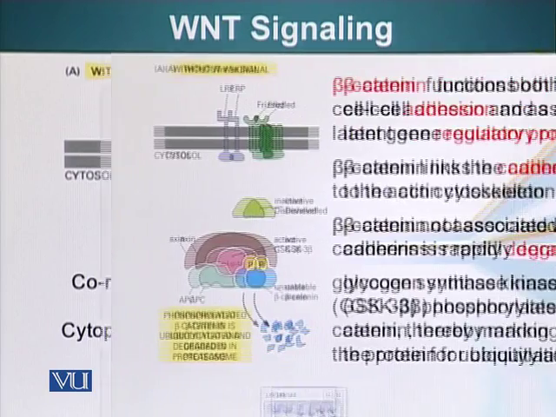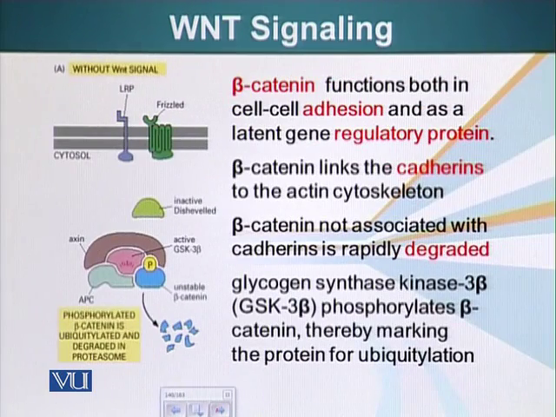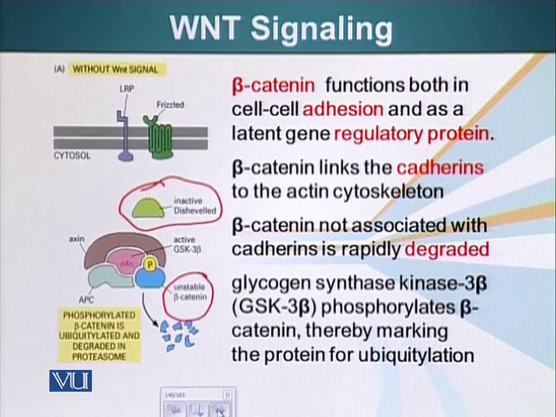So let's look at that. When the signal is not present, the protein Dishevelled is sitting in the cytoplasm in inactive form. And when it is in inactive form, cells are producing another protein called beta-catenin. Beta-catenin is being produced and being degraded. It sounds illogical that cells are producing a protein and degrading it. What's the function? Beta-catenin has several roles.